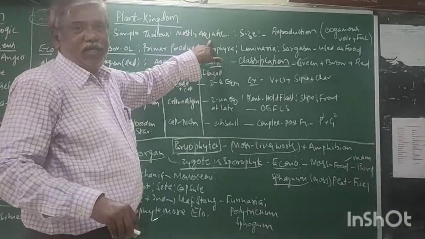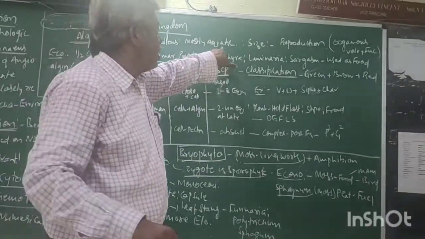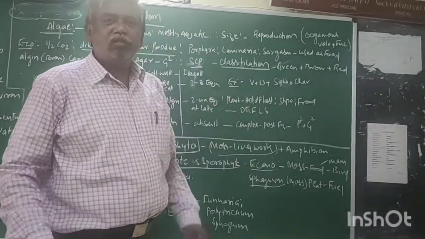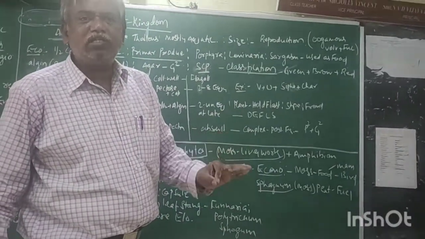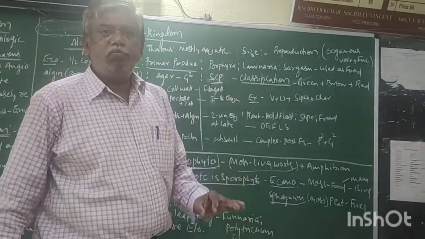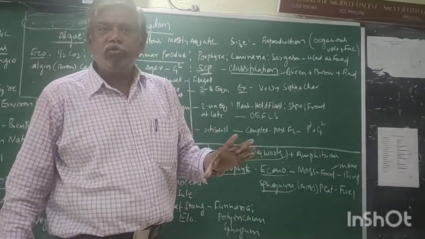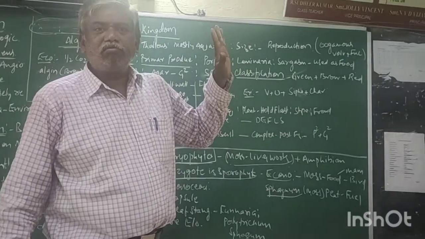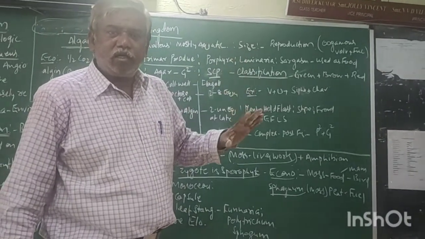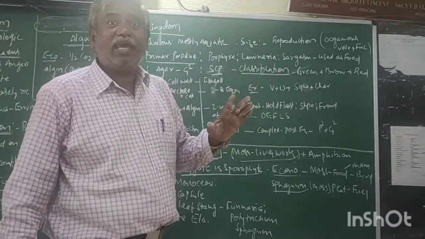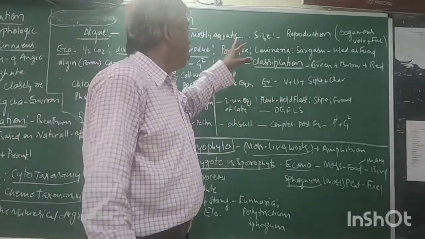Mostly aquatic. Size: simple microscopic unicellular to multicellular, even though 100 feet kelps are also there.